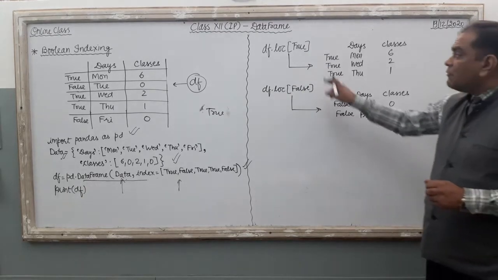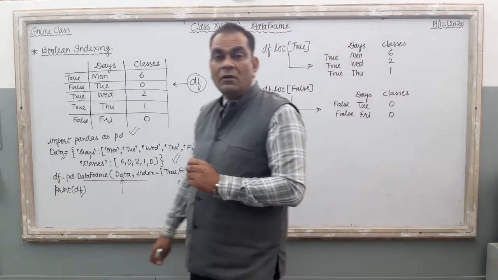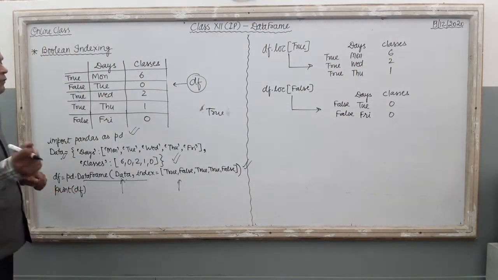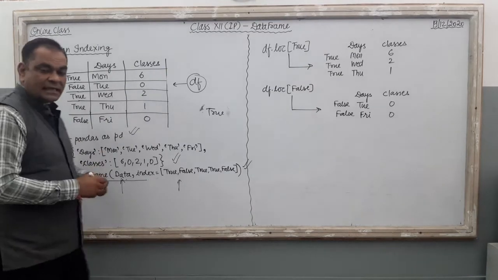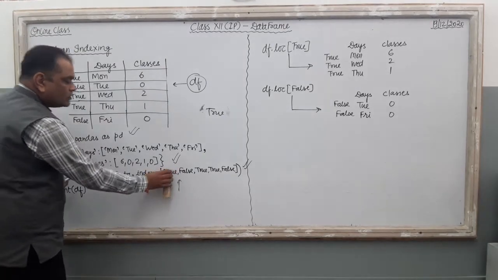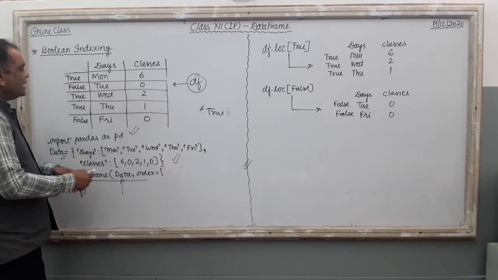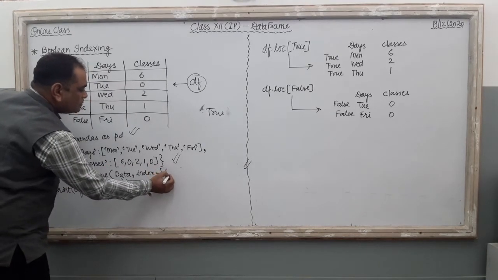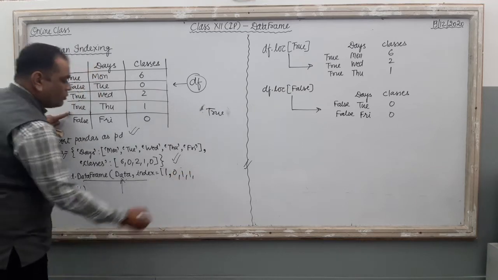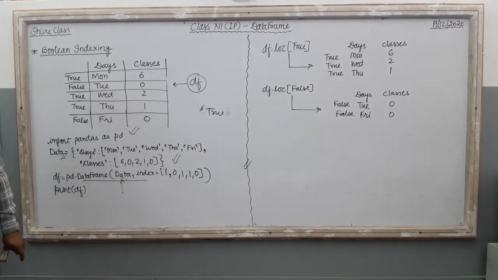Now instead of giving True and False, you can supply 1 and 0 also. 1 is True, 0 is False. So if you want to supply 1 and 0, where do we need to change? Just see the index. Here I used True and False. I am going to remove that index part, and in this index I put 1 for True, comma, 0 for False, then 1 for True, and then 0 for False. So I use the index like this.